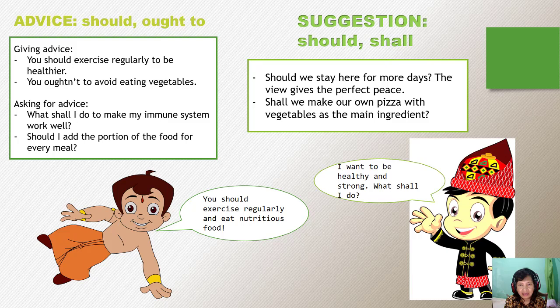Be careful with that. We have should, the same, and this is also should, but it is the first person, I, only, because the one who asks for the advice is the first person. But here, shall we, this is you and I.